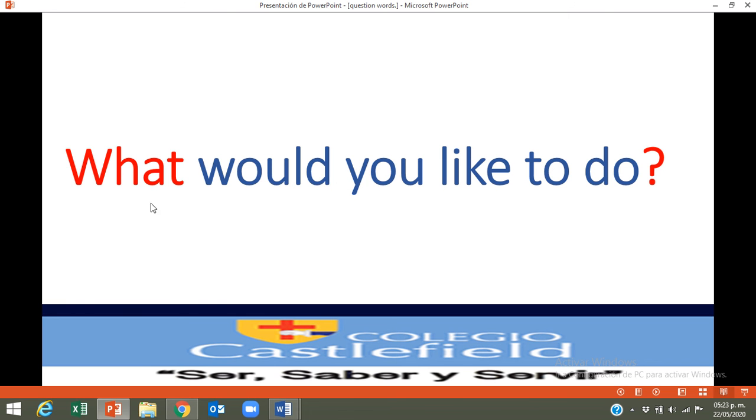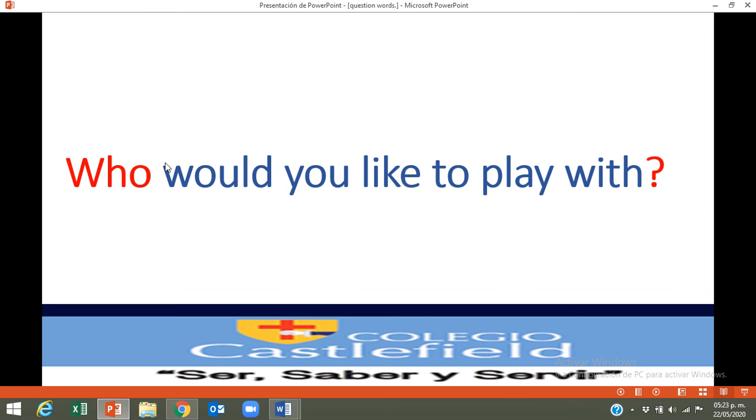What would you like to do? If you can see, we have the question word here. ¿Qué te gustaría hacer? Here we are asking about an activity. In the second example, we have the question word who. Remember that we are asking about a person. Who would you like to play with? ¿Con quién te gustaría jugar? You can answer with my best friend, with my mom, with my dad, with my brother, my sister, okay?